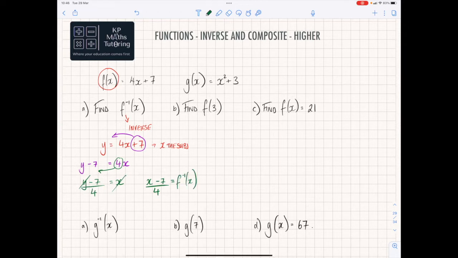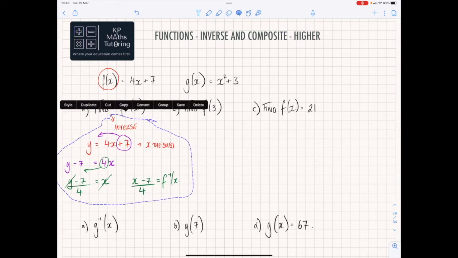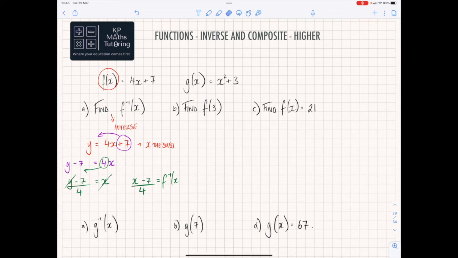So all you're doing is you change the initial part for y. You then get x as the subject by moving the other values as you normally would when you rearrange equations. And then at the end step, you just change this y back for an x, and the x that you've got on the right-hand side just turns to f of minus 1 of x. Okay? So that's the process of finding the inverse. I'm just going to move that to the side a little bit, so I've got a bit more space. So that becomes your process for finding the inverse function.